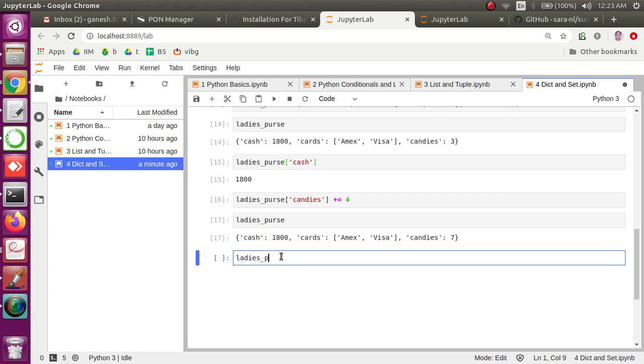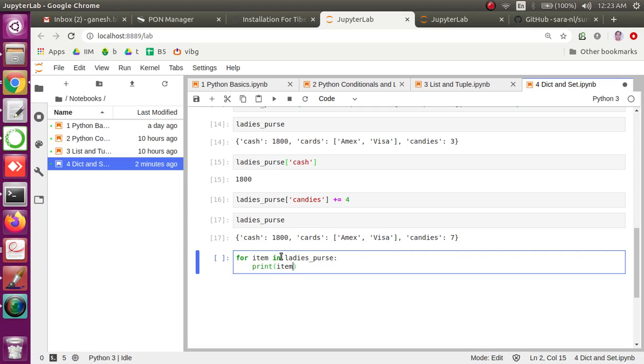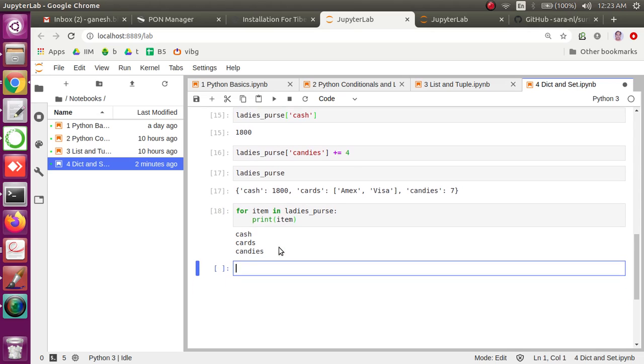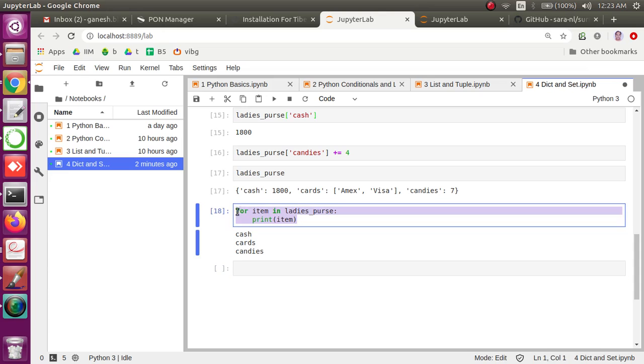Suppose you want to perform some operations, let me help you understand. Suppose I want to iterate over a dictionary, and since we have discussed that this is an iterable object, look at this, what happened? By default it iterates over the keys. We haven't mentioned anything like this, but by default it iterates over keys. So cash, cards and candies. But I was interested in accessing these values, because values are what we are looking for.